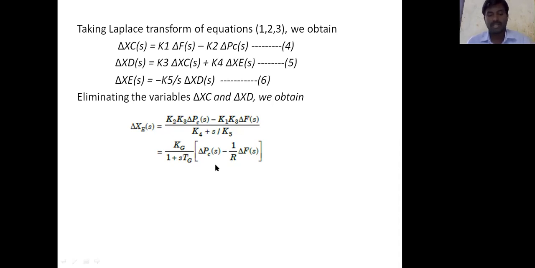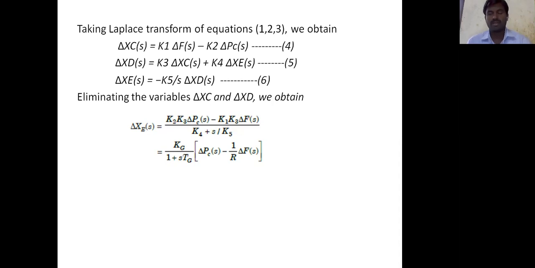What is meant by speed regulation? The speed regulation is defined as the rate of drop in frequency of a control inlet valve due to increase in the power generation. So R equals speed regulation, delta F by delta PG, Hz per megawatt. So this is the mathematical model of the speed governing system.